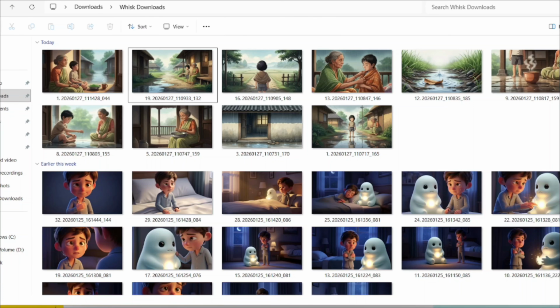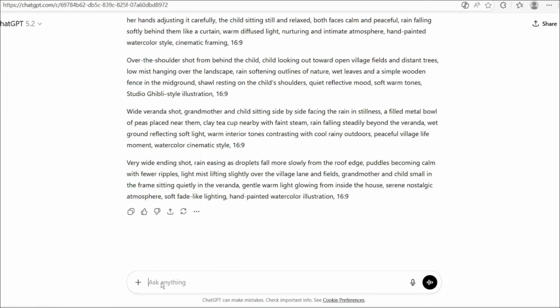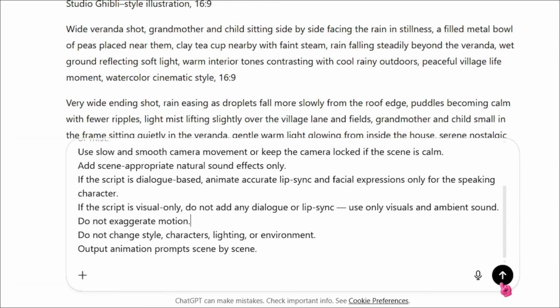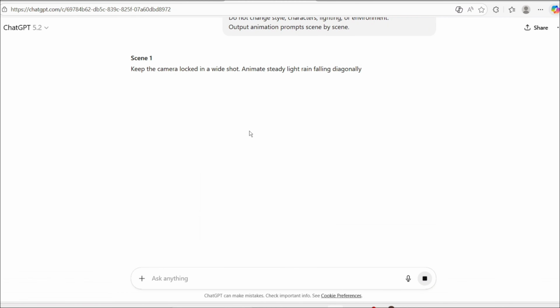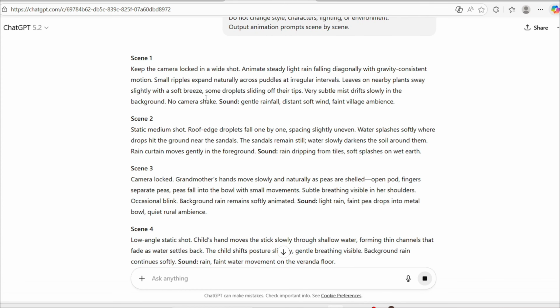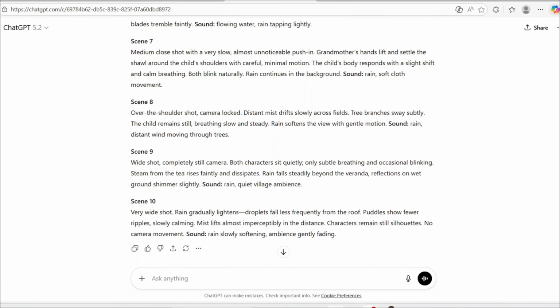Next, we need to animate these images. For animation, go back to ChatGPT and paste this prompt, then press enter. This prompt will convert all the image prompts into animation prompts. Now you can see that all the animation prompts have been generated.